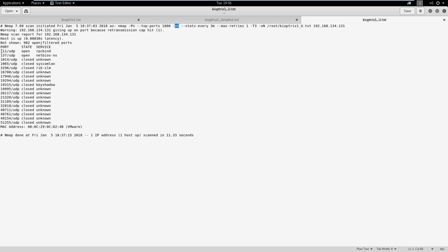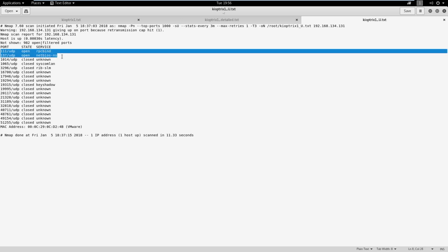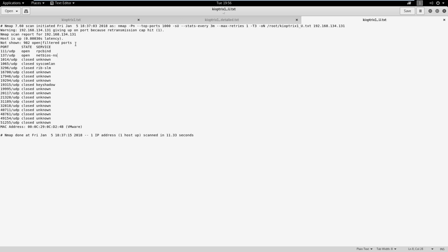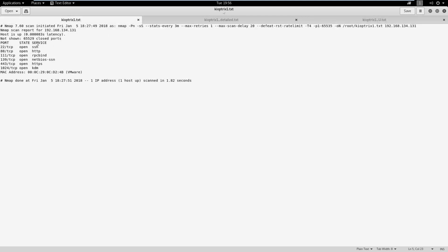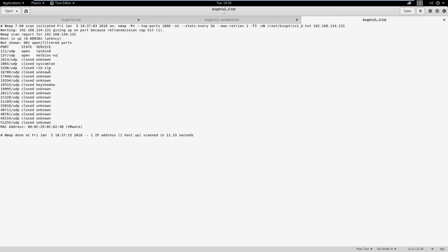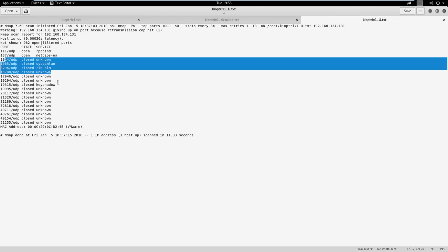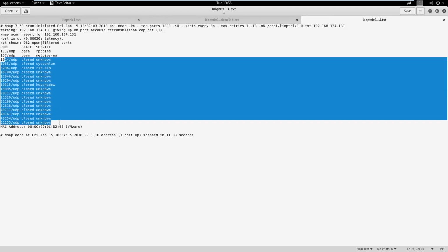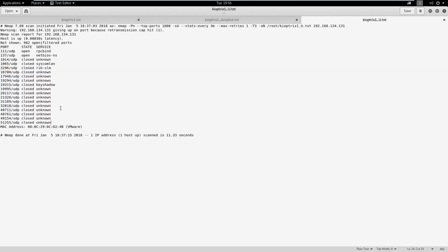So we see RPC bind is open and NetBIOS is open. We kind of already know that from our other scan here. We knew RPC bind was open and NetBIOS was open, so this isn't news to us, right? And you've got these closed ports showing. You're going to see that sometimes in the scan. You can just go ahead and ignore those. We're only concerned with what's open.